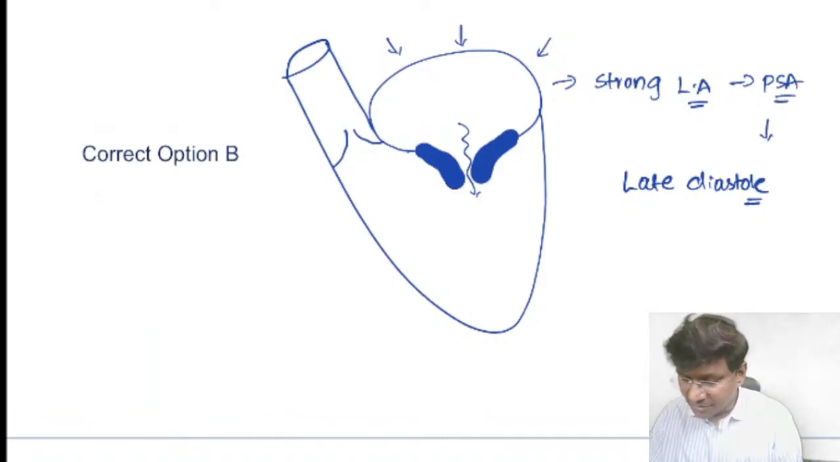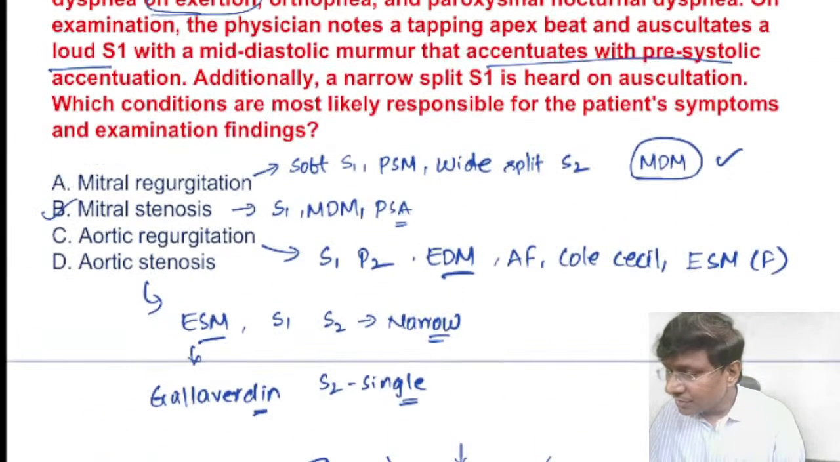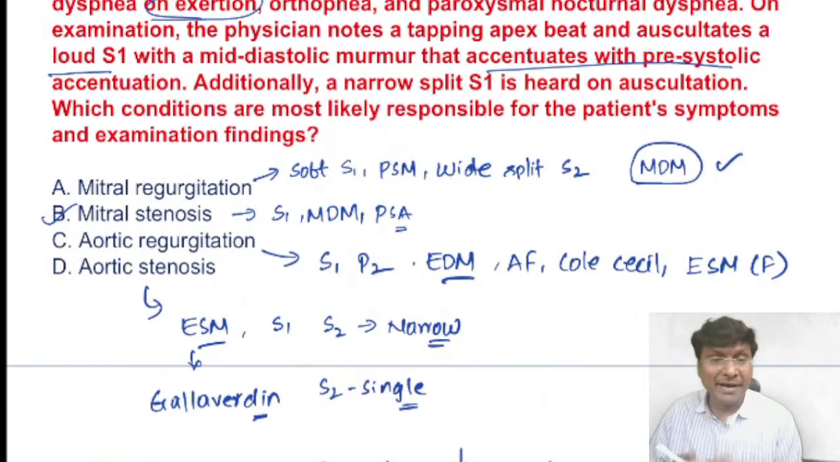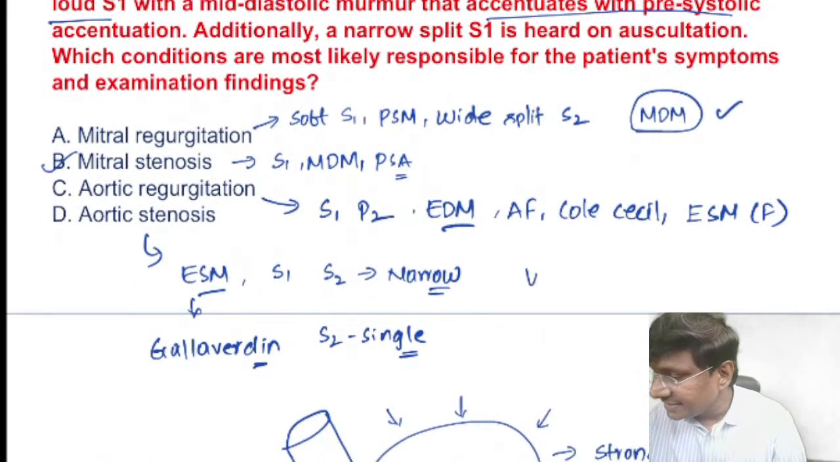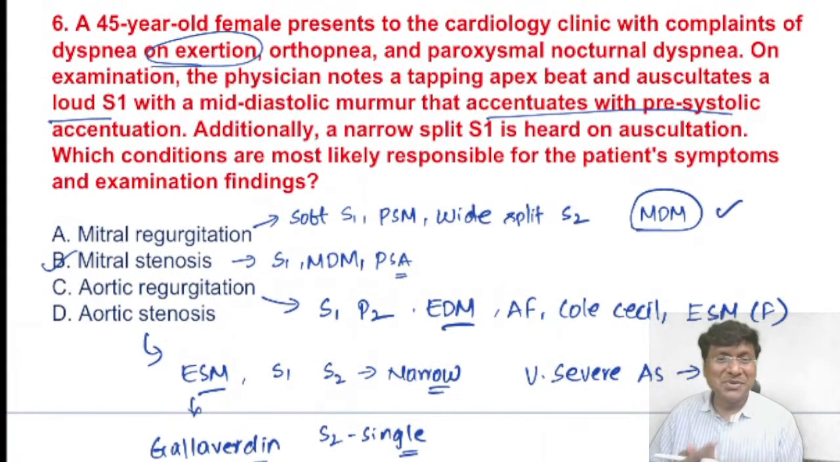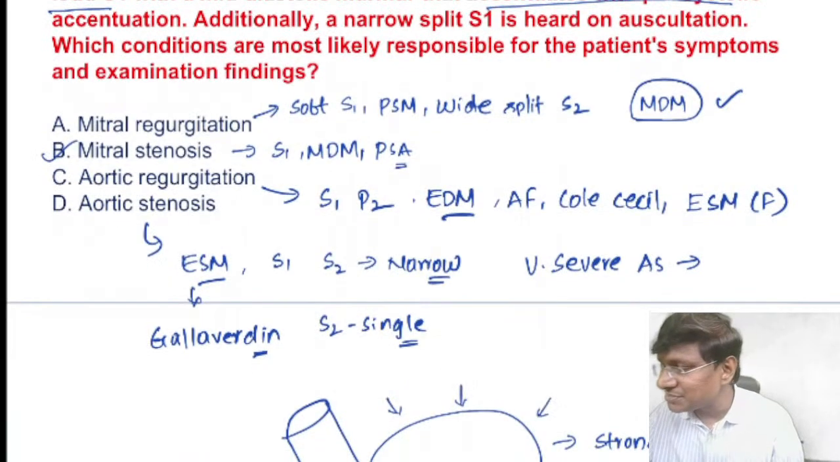Right. So this is about where you will have the paradoxical S2. Yes, in case of very severe AS. Very severe AS, you will have paradoxical S2. What do you understand by this word paradoxical S2?